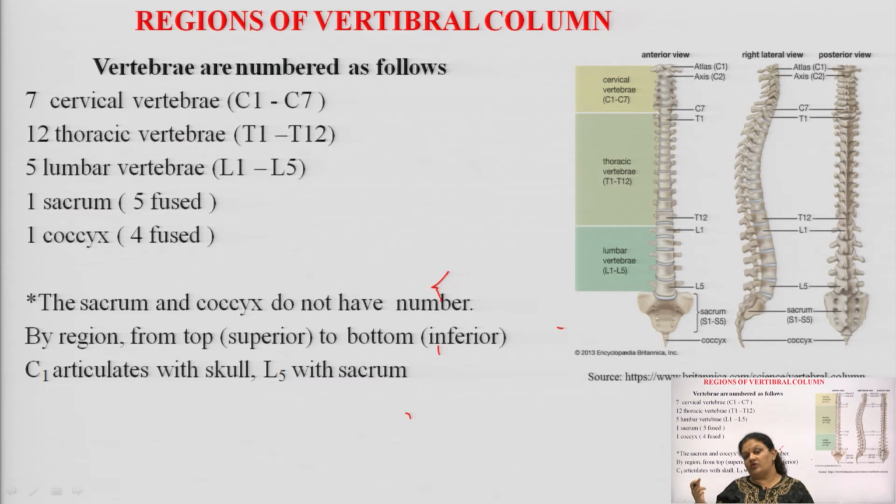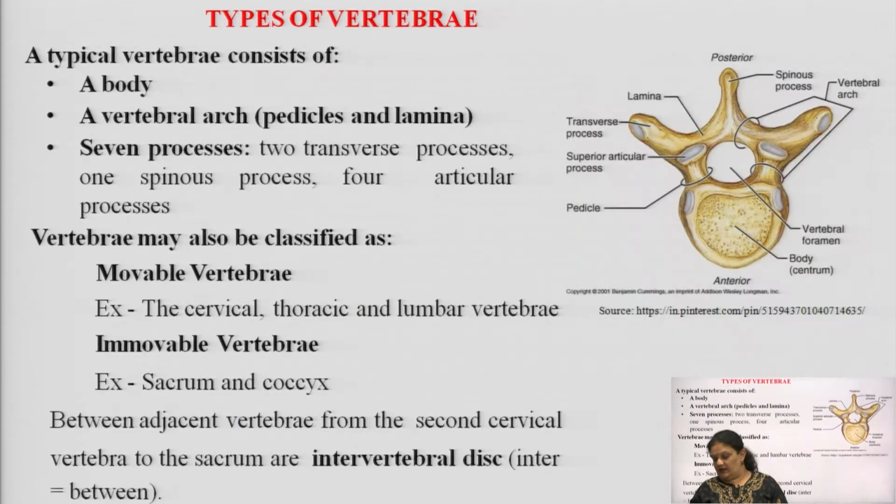That is why, when we talk about the nervous system, CNS, PNS, ANS, the central nervous system only comprises two main organs, the brain and the spinal cord. So, C1, the atlas of the vertebral column, articulates, meaning it joins with the skull, and L5, the lumbar 5, articulates with the sacrum. Okay. So, these are the regions and the numbers in the vertebral column.